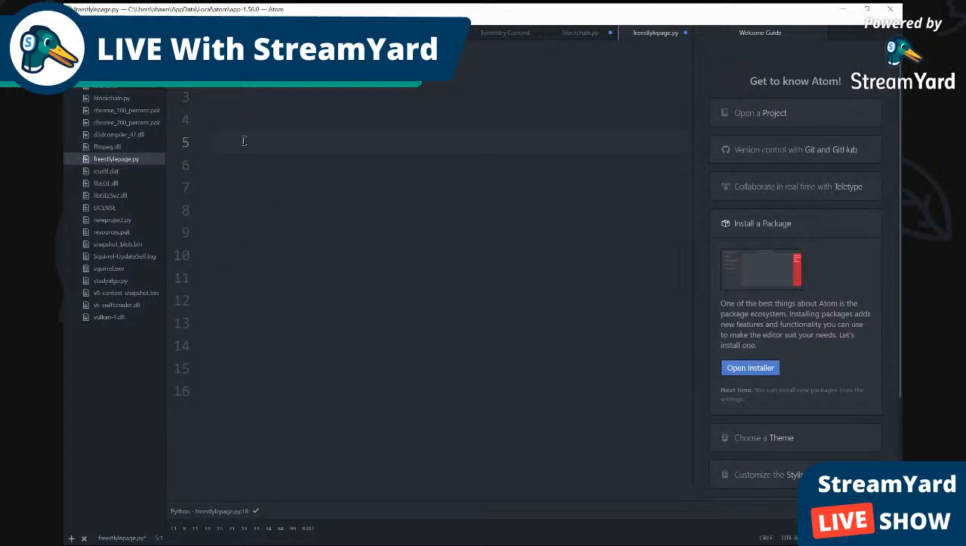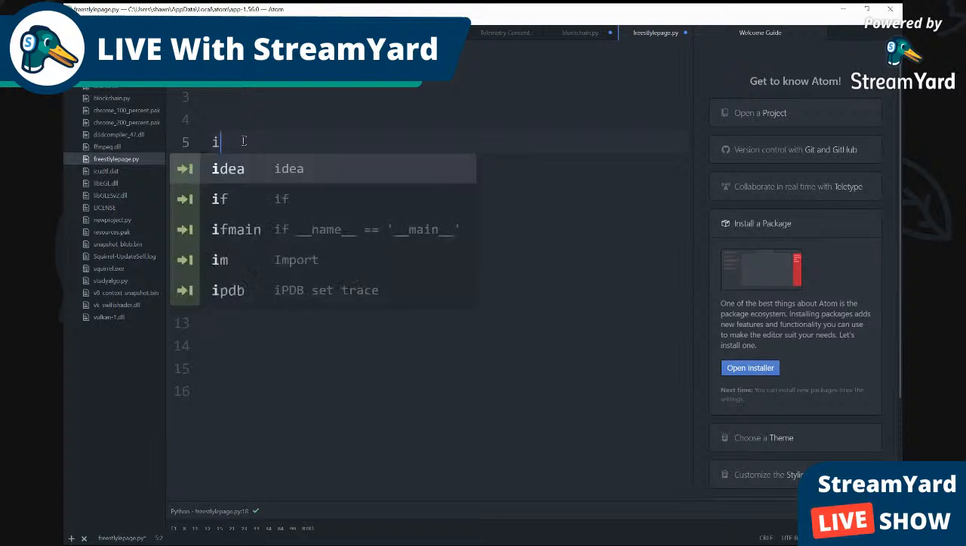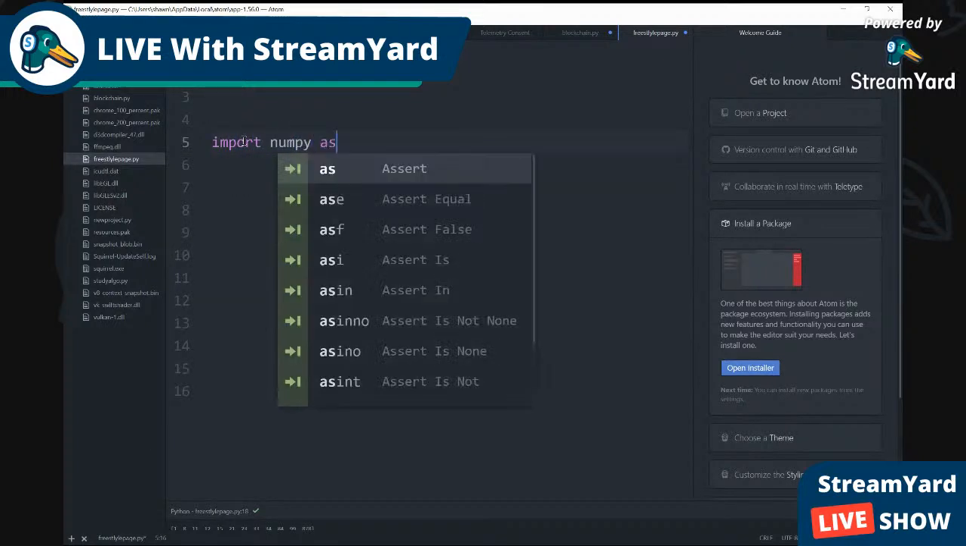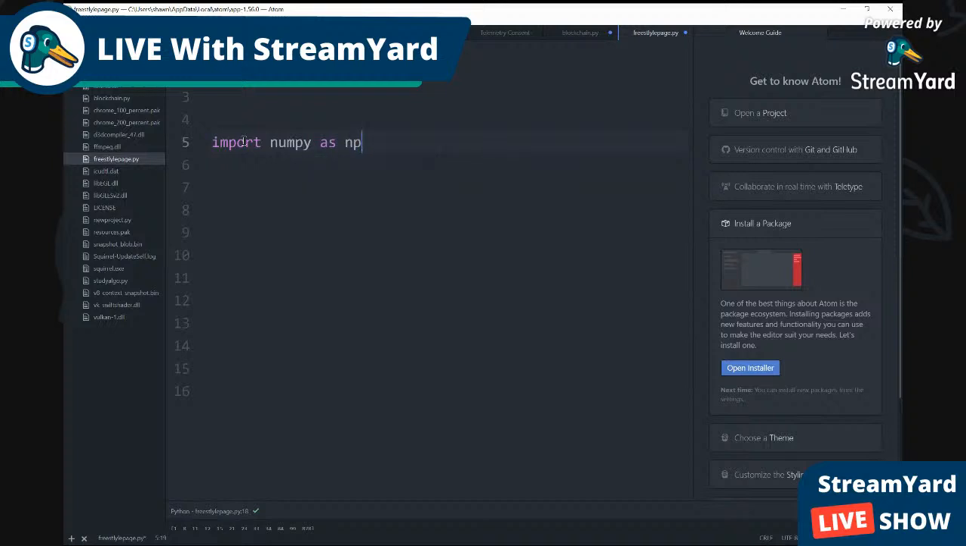So the first thing we're gonna do is import something for later. We're gonna import NumPy as NP. I will explain that later during the broadcast. I want to make sure everyone sees that.